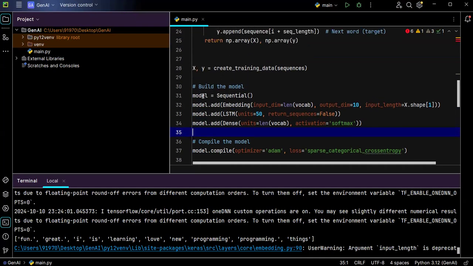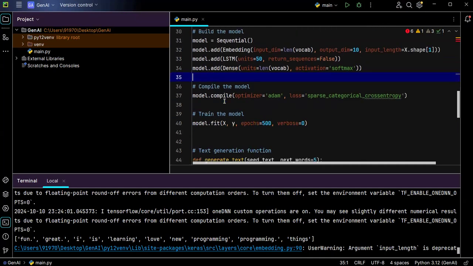Like that, I want to train my model. For that, this is the simple command to train my model. Model.fit with x comma y, nothing but for these x inputs, these are the corresponding y outputs. And these two are epochs and verbose, which are nothing but parameters.